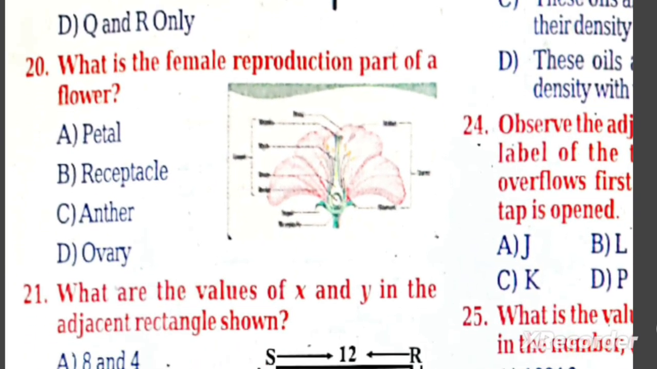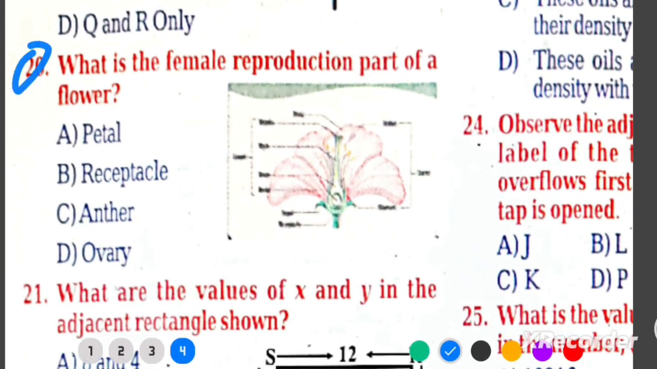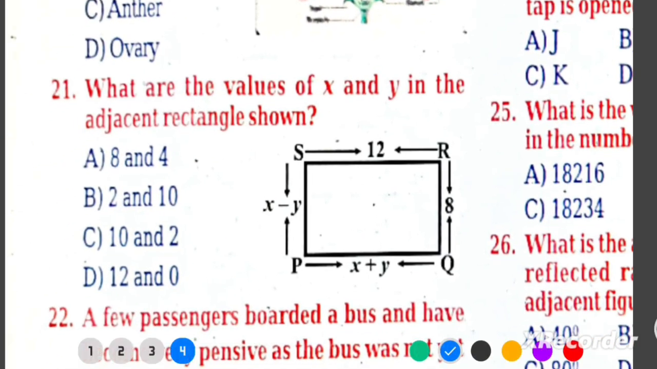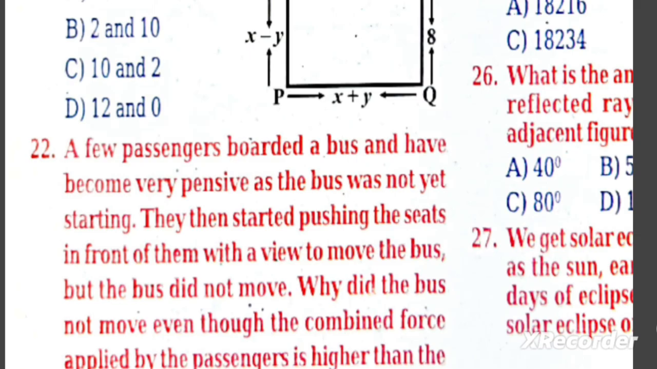Q20. What is the female reproductive part of a flower? Answer D, ovary. Why? Ovary contains ovules, female gametes, part of the pistil. Q21. In the rectangle shown, top side equals 12, right side equals 8, left side labeled x, y, bottom labeled x plus y. Find x and y. Answer C, 10 and 2. Work: x plus y equals 12 and x minus y equals 8. Solve 2x equals 20, so x equals 10, then y equals 2.